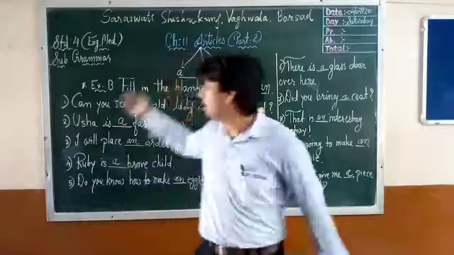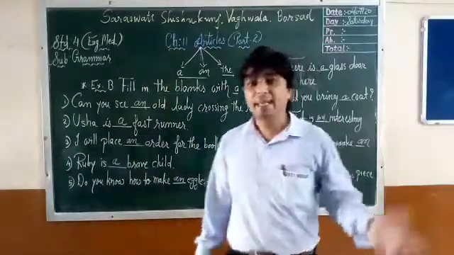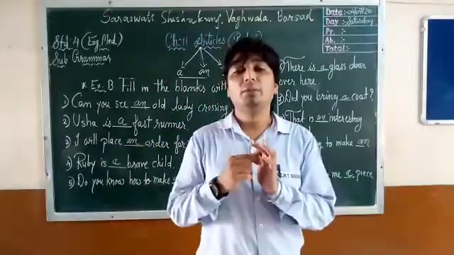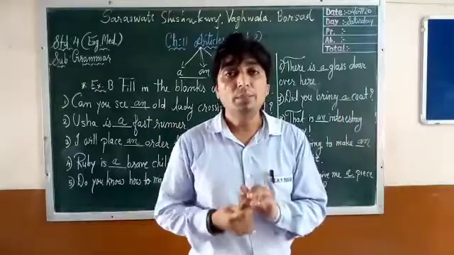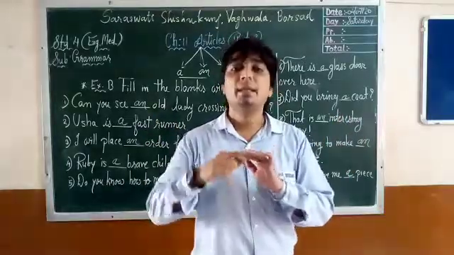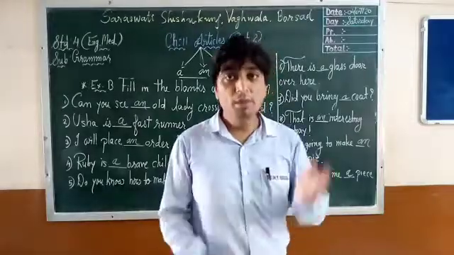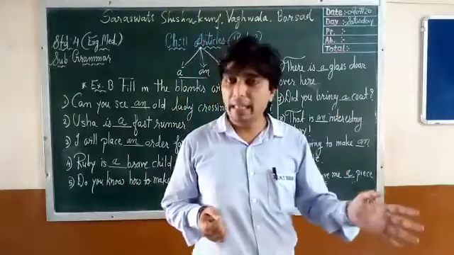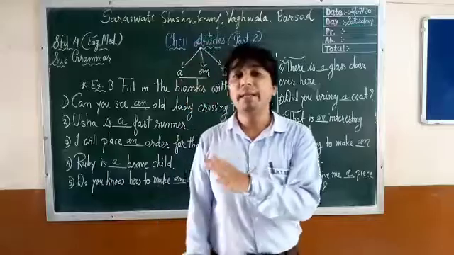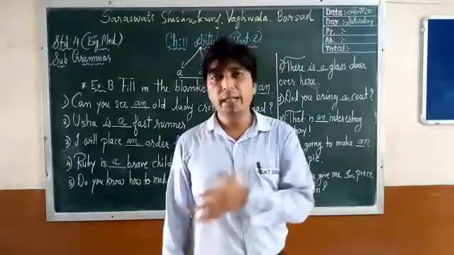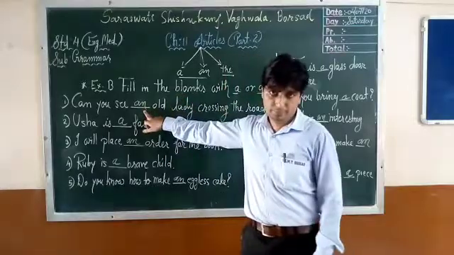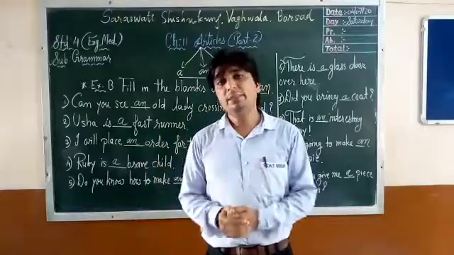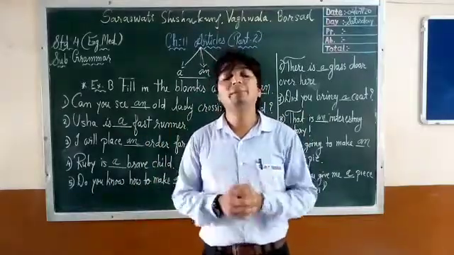Okay. So I hope you have understood both the exercises. When to keep article a, when to keep article an. Let's revise the rules. First rule for both articles: the noun must be a countable noun. Second, the noun must be in its singular form. If the noun begins with a consonant, we must give article a, and if the noun begins with a vowel, A, E, I, O, U, then we will write article an. Okay, so I hope you have understood the topic, that is a and an articles. If you are confused about any query, please rewatch the video.